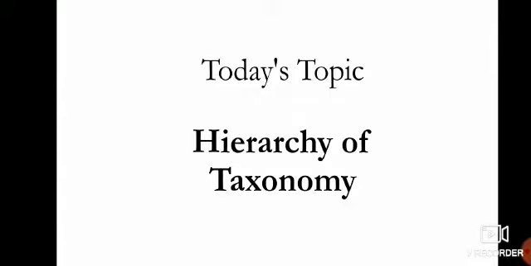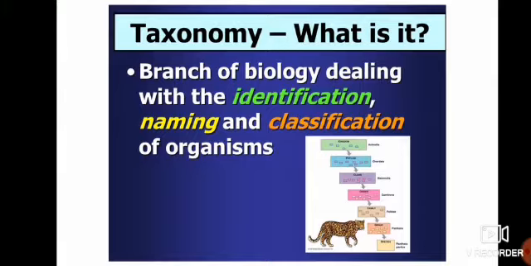Today our topic is about hierarchy of taxonomy. So what is taxonomy? It is a branch of biology which deals with the identification, naming and classification of organisms. So the branch of biology in which we discuss the naming system, the classification, and the identification of organisms is known as taxonomy.